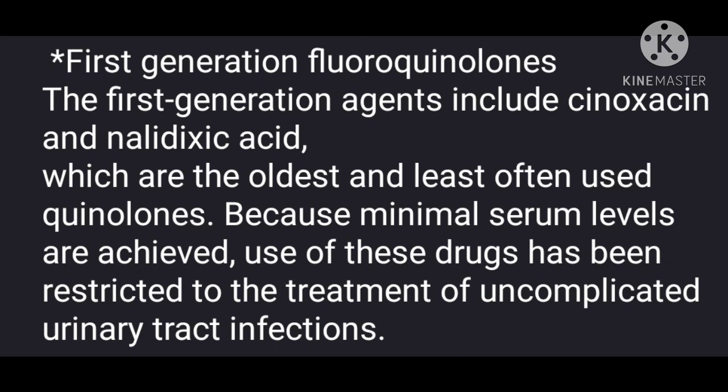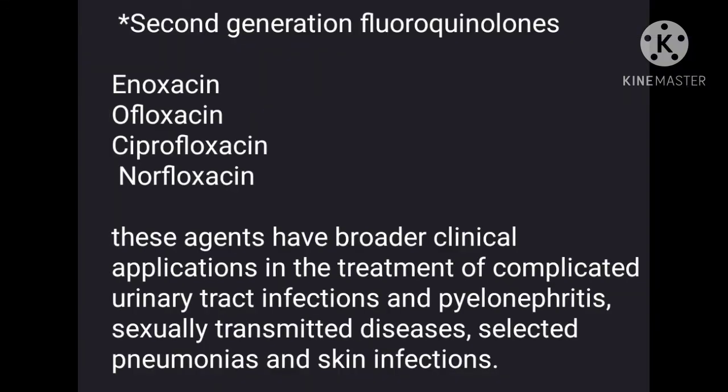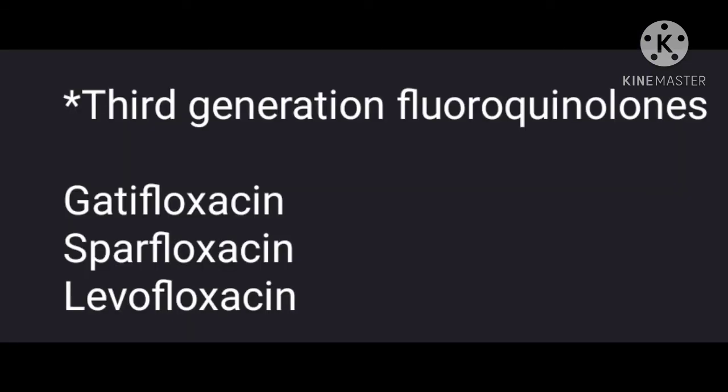The first generation fluoroquinolones include cinoxacin and nalidixic acid, which are the oldest and least often used quinolones. Because minimal serum levels are achieved, use of these drugs has been restricted to the treatment of uncomplicated urinary tract infection. Second generation fluoroquinolones, for example enoxacin, ofloxacin, ciprofloxacin, and norfloxacin. These agents have broader clinical application in the treatment of complicated urinary tract infections and pyelonephritis, sexually transmitted disease, selected pneumonias, and skin infections.